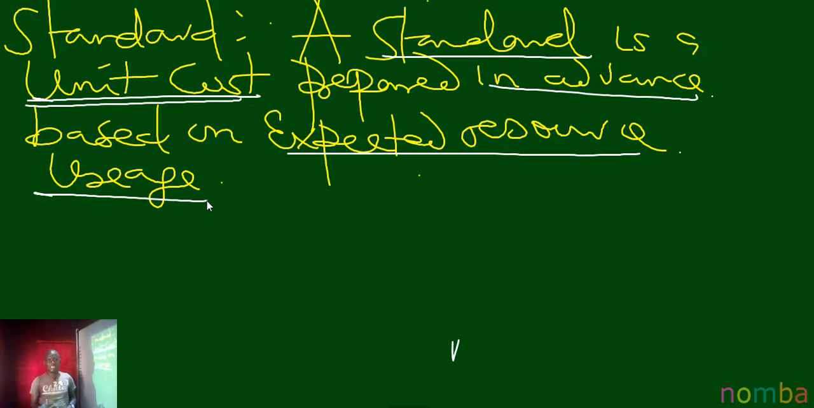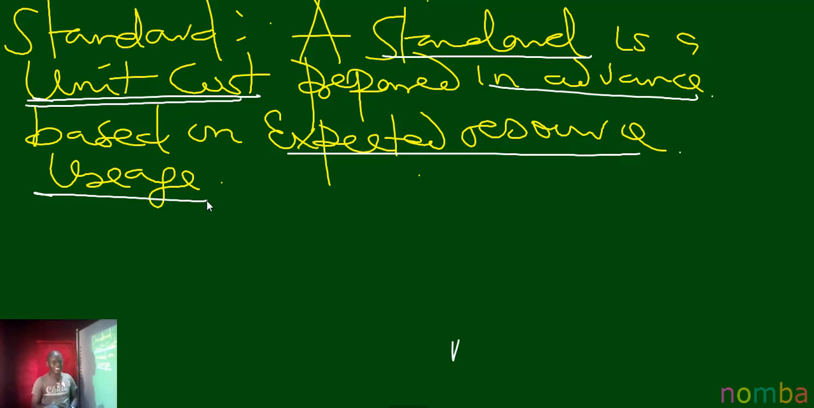On the expected resources that we are looking at using. So what we need to know about the standard is that it is a unit cost that is prepared in advance, based on the resource usage. That is that.